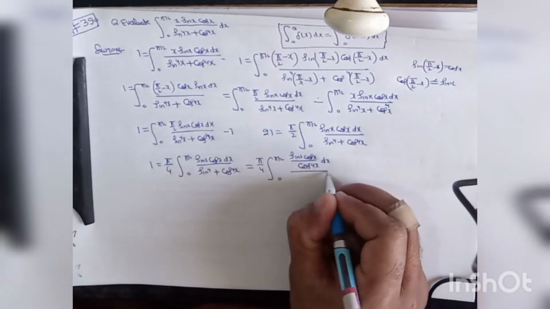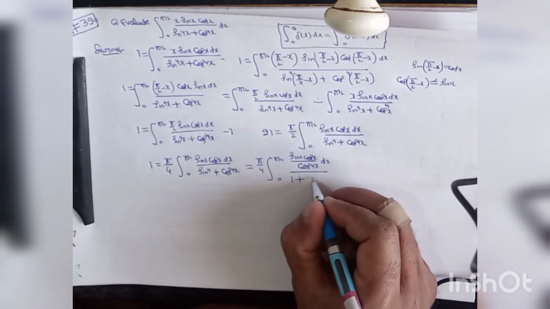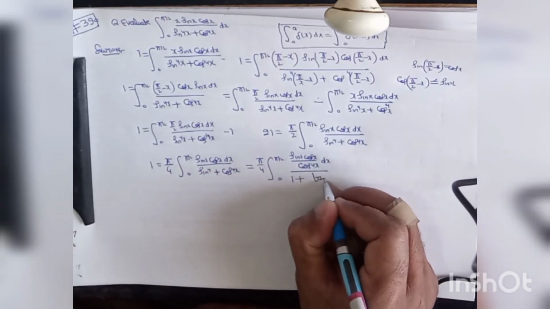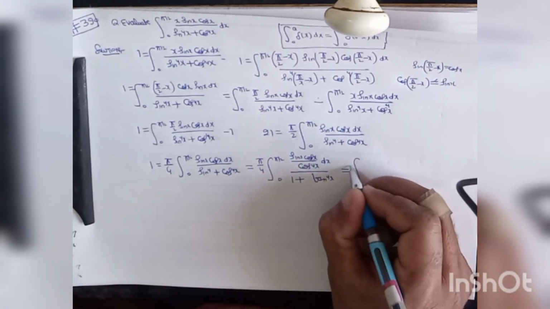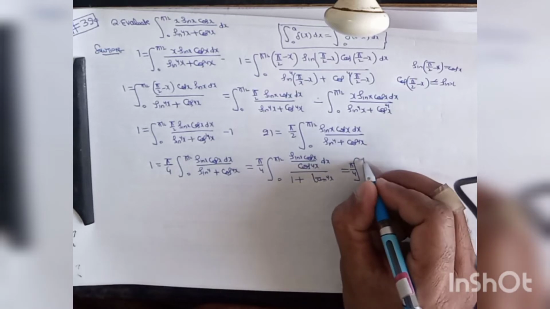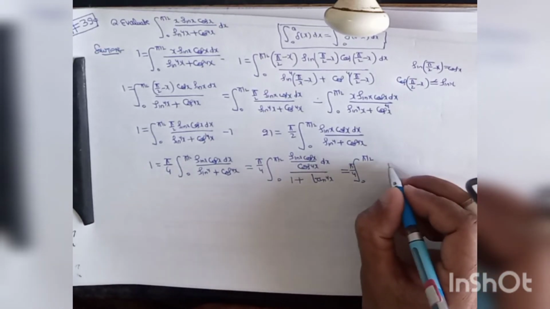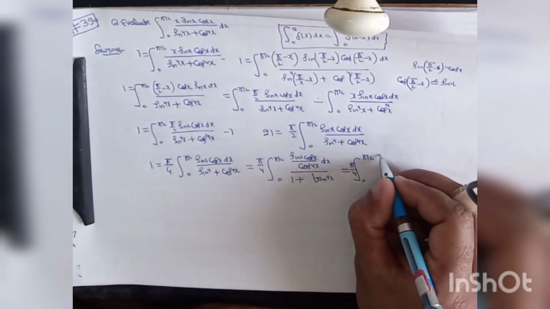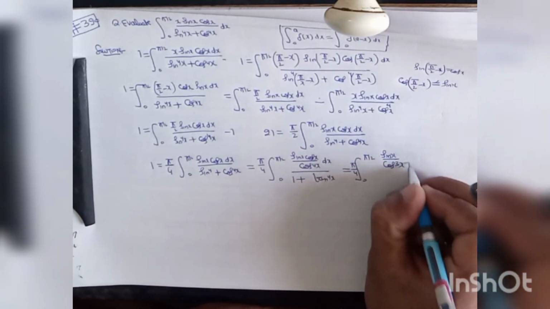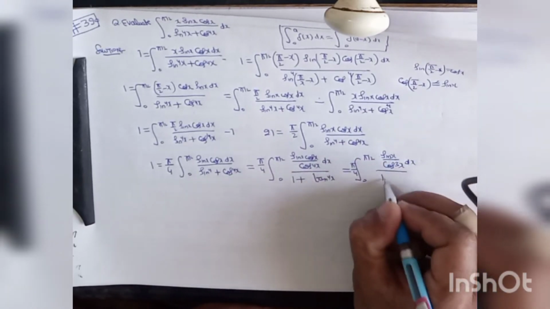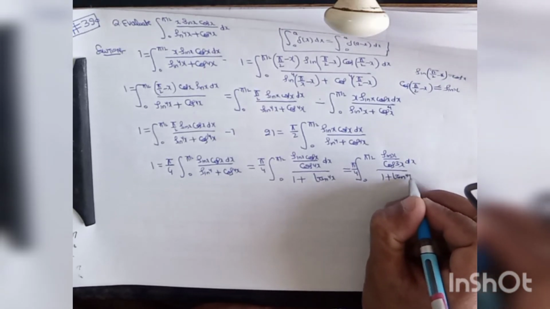divided by 1 plus tan^4 x. So this may be written as pi upon 4 times the integral from 0 to pi by 2 of sin x upon cos^3 x dx divided by 1 plus tan^4 x.